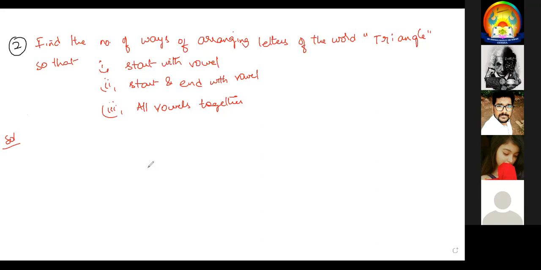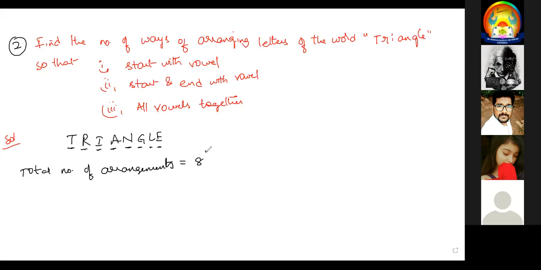Find the number of ways of arranging the letters of the word triangle. So that what is the word? Word I'm writing, TRIANGLE. Okay. First one. In how many ways you can arrange? How many letters are there? 1, 2, 3, 4, 5, 6, 7, 8 are there. So total number of arrangements is equal to 8 factorial.